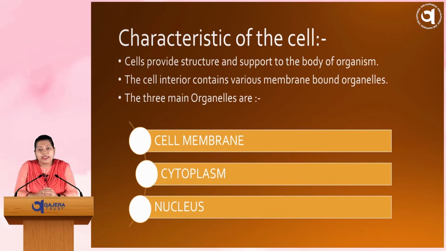Next, coming to the topic, characteristics of cell. So basically, the cell has some major characteristics. We can say that the cells provide structure and support to the body of the whole living organism. How? Because the cells carry a number of cell organelles which participate in storing energy, in producing energy, in manufacturing energy. So in this way, the cells provide structure and support to the body of the whole living organism. The cell interior contains various membrane bound organelles, and the three main organelles out of that are cell membrane, cytoplasm and nucleus. One by one we will go through it.